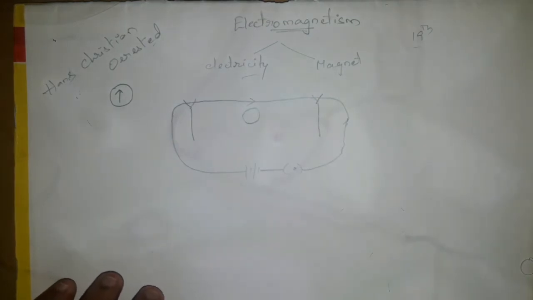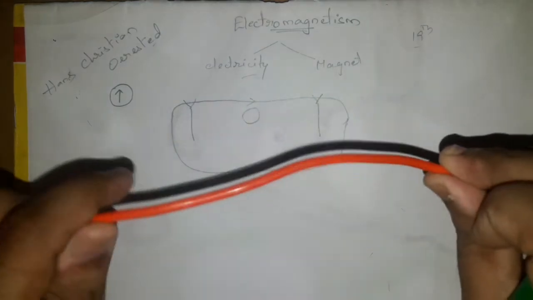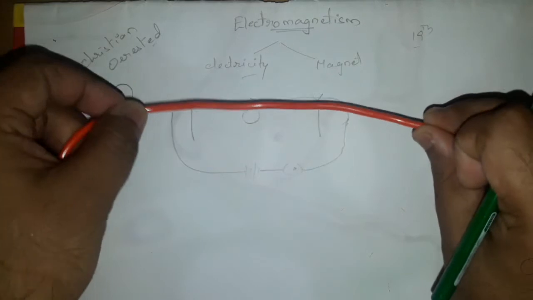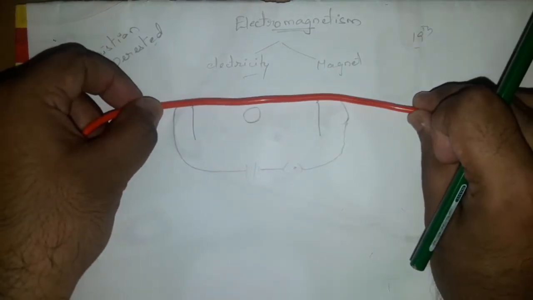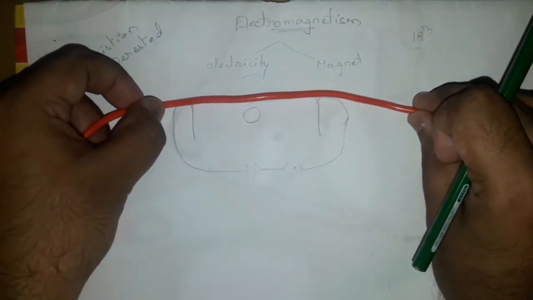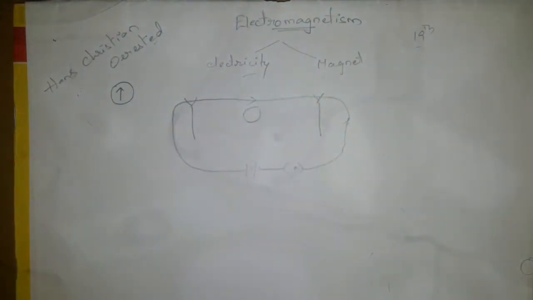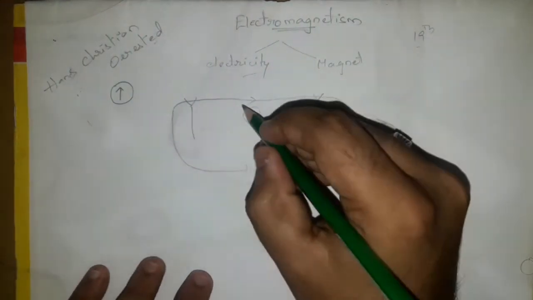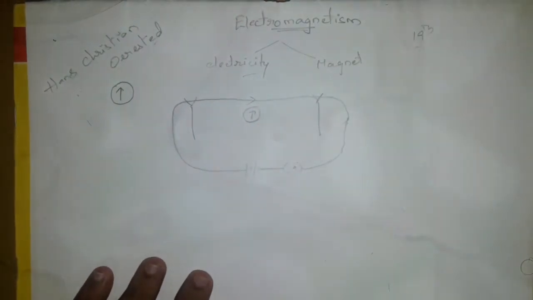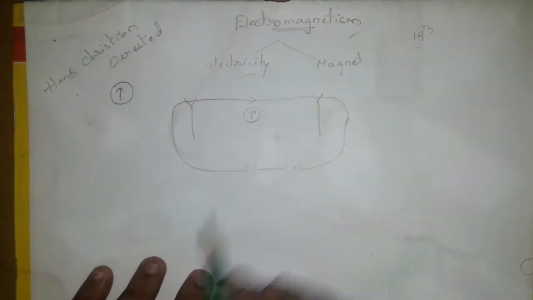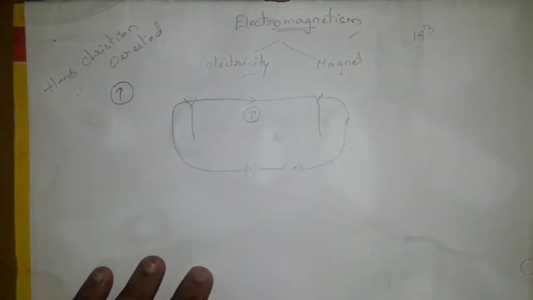When the current passes into the wire, it produces a magnetic field around it and shows deflections in the magnetic compass. This experiment led to the birth of electromagnetism.